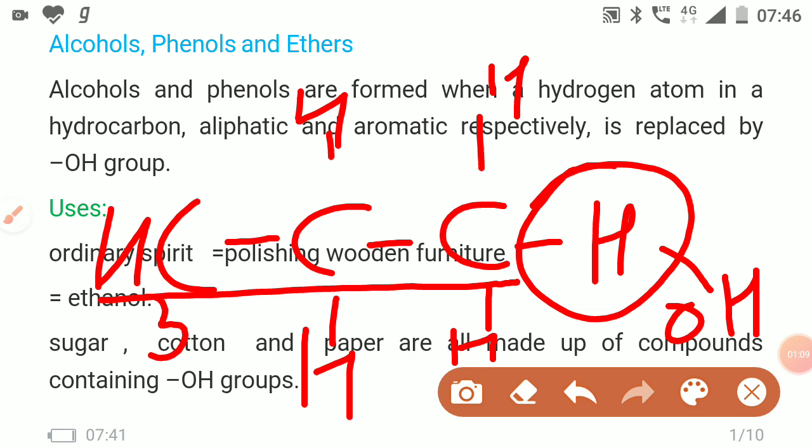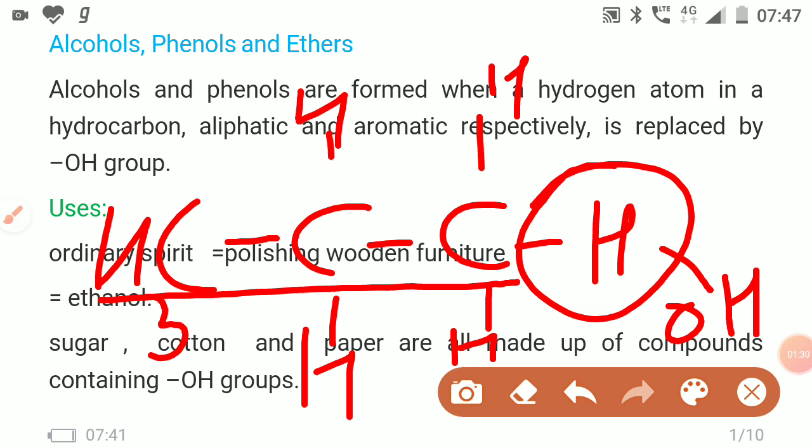Means when one hydrogen is replaced by this OH group from a hydrocarbon chain, aliphatic system or aromatic system, it forms alcohol and phenol.